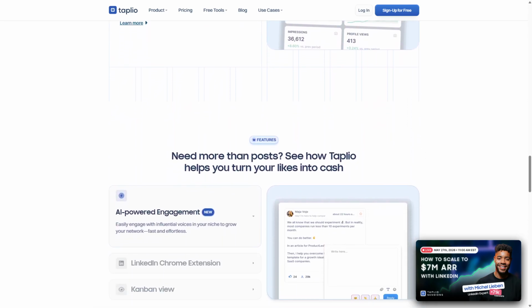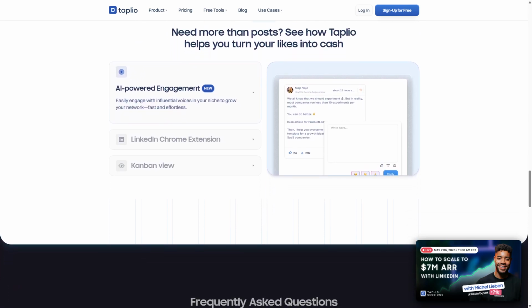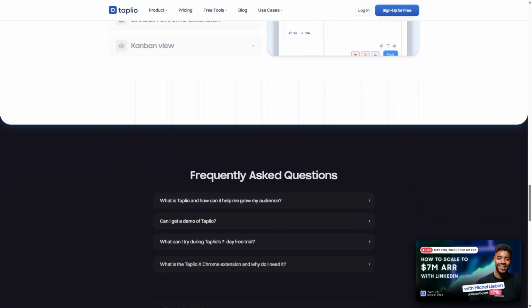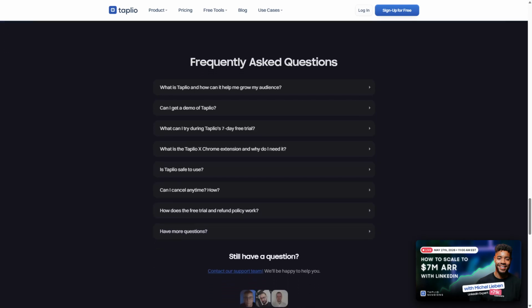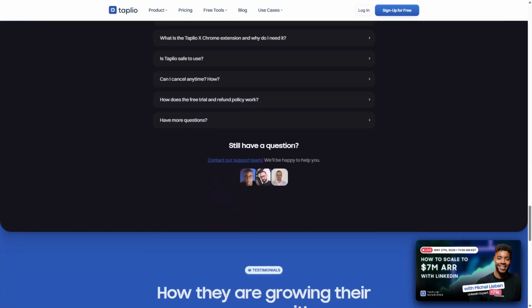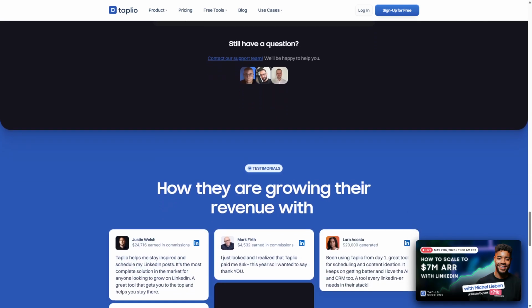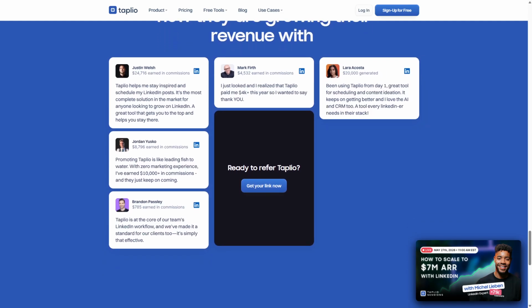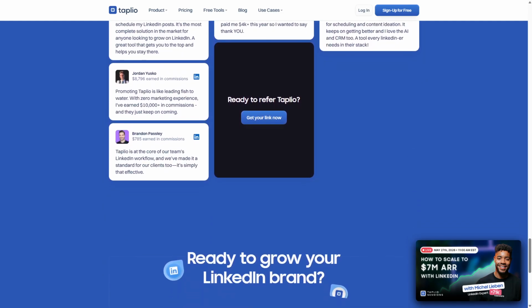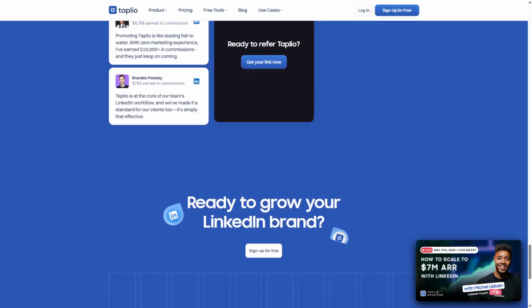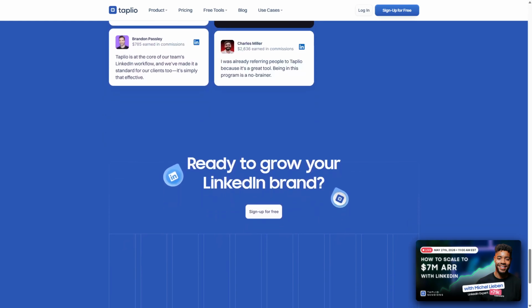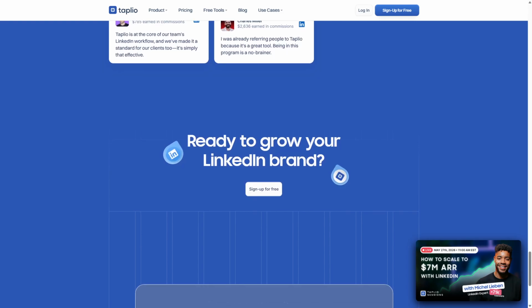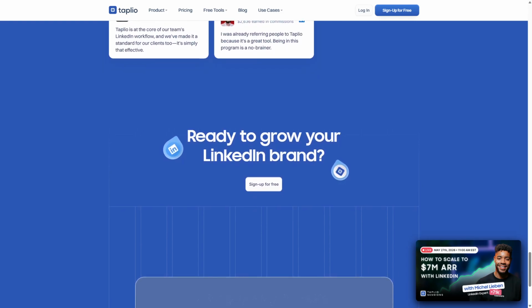However, Taplio depends on LinkedIn's ecosystem, so it cannot replace direct networking or messaging features. Its automation features may not suit users who prefer manual control or highly personalized outreach. Taplio is ideal for professionals and marketers looking to scale their LinkedIn presence efficiently by leveraging AI tools, especially those who want to focus on content strategy rather than manual posting.